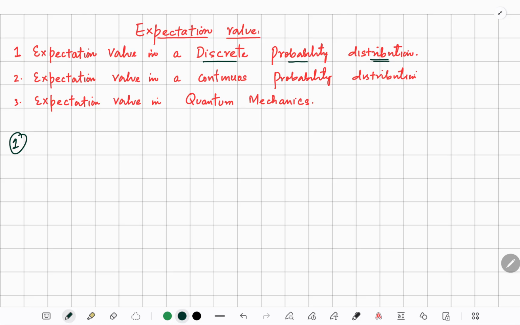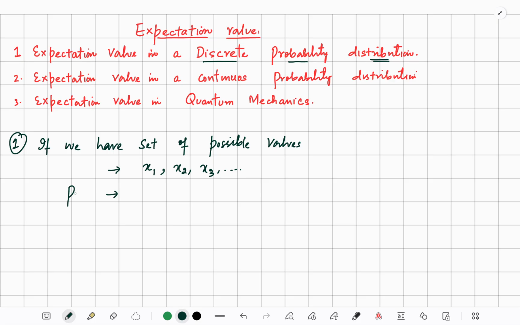Now, if we have a set of possible values, let's say x1, x2, x3, and so on, and each value has a probability: p1, p2, p3.